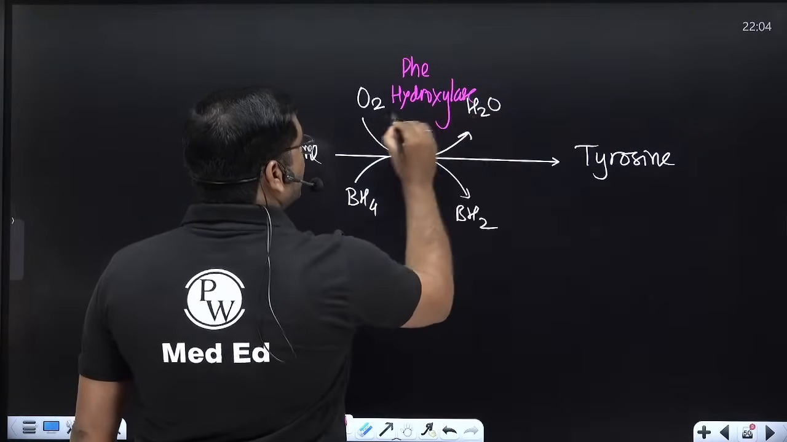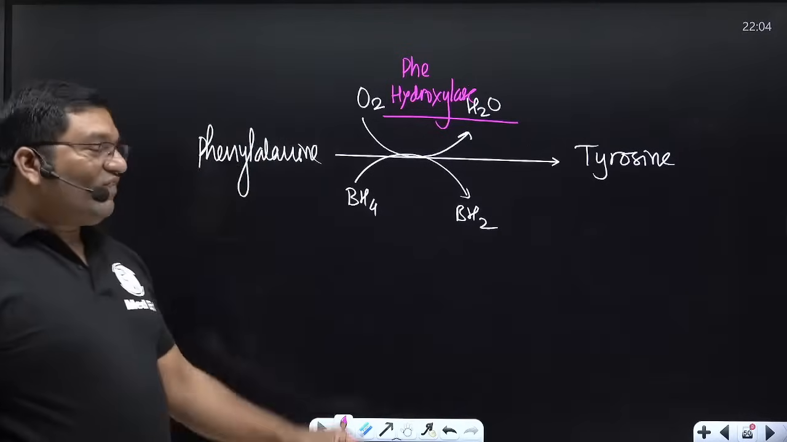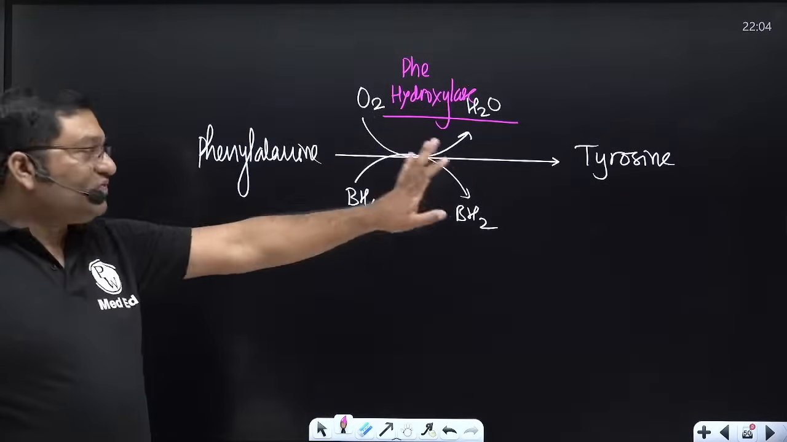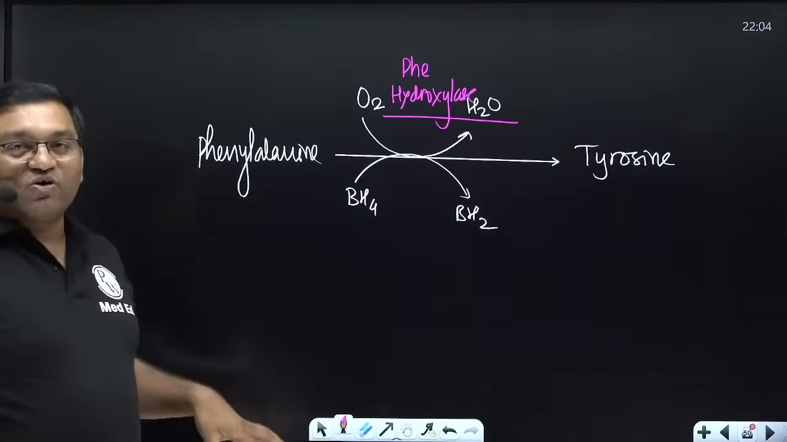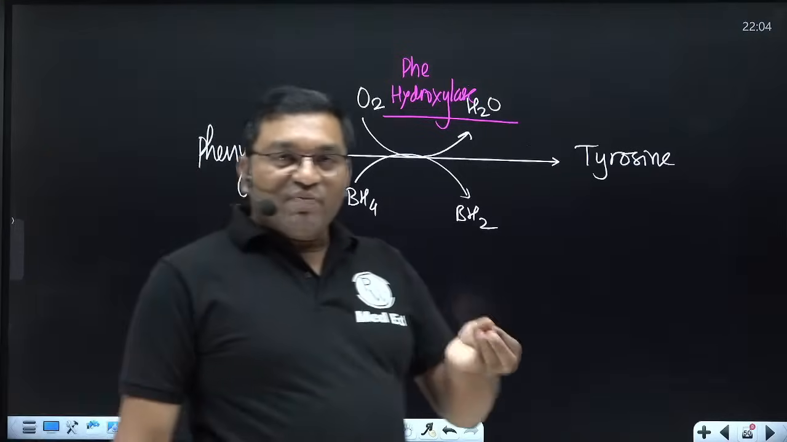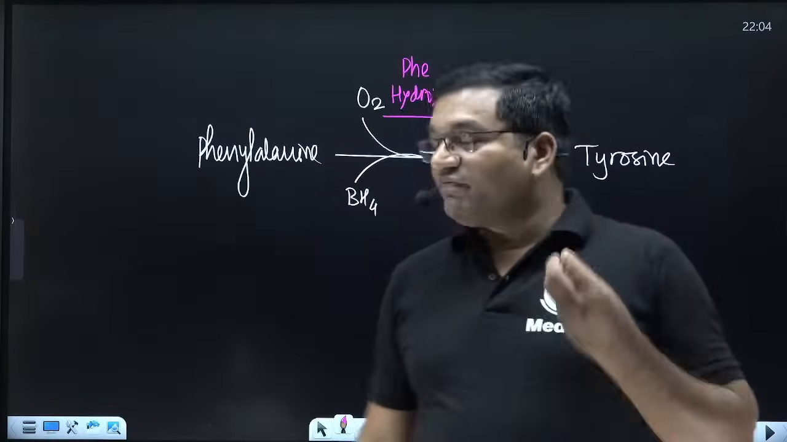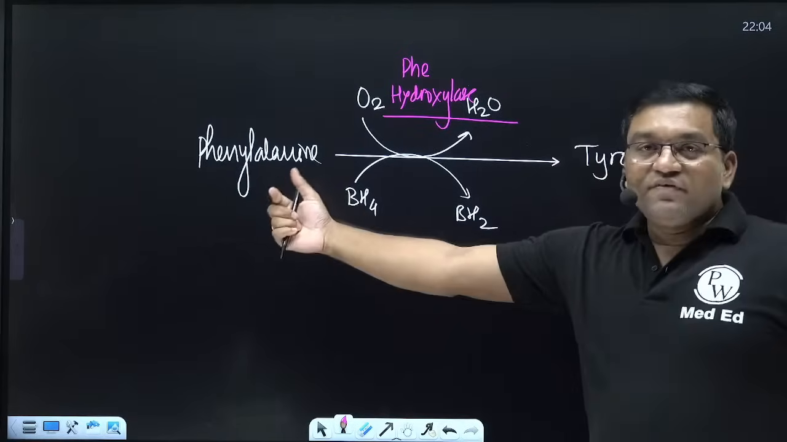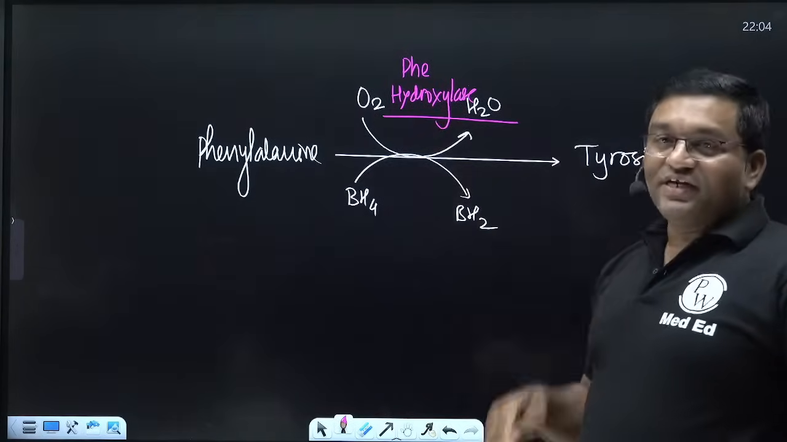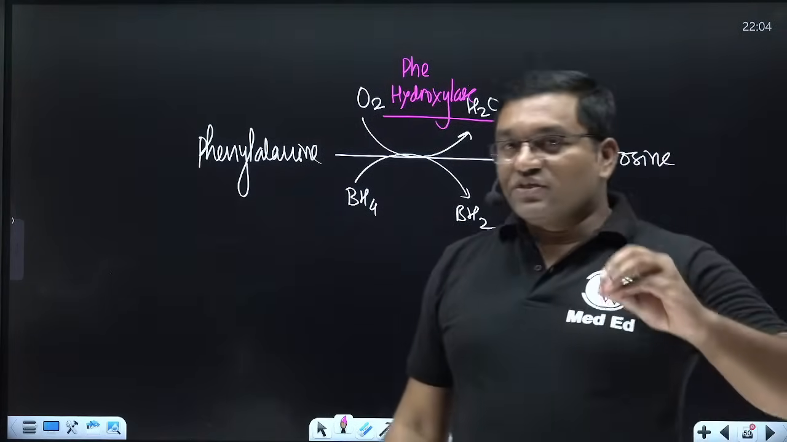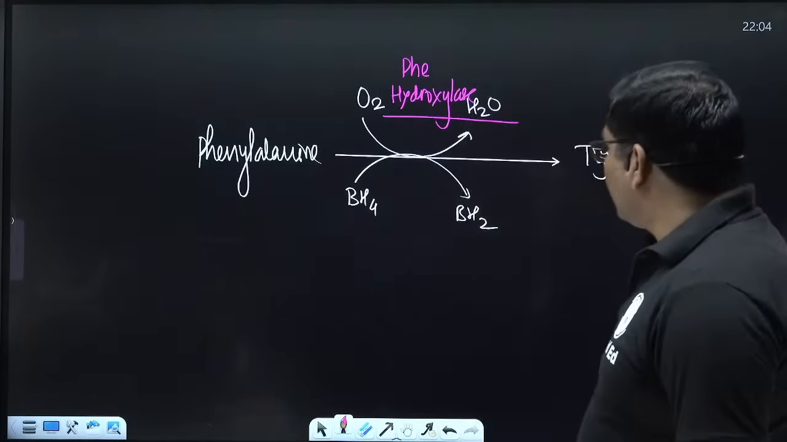And deficiency of this causes phenylketonuria, in which phenylalanine is diverted for the production of various products: phenyl pyruvate, phenyl acetate, phenyl lactate, phenyl acetyl glutamine. These are the different products which are produced in the absence of phenylalanine hydroxylase, that is known as phenylketonuria.